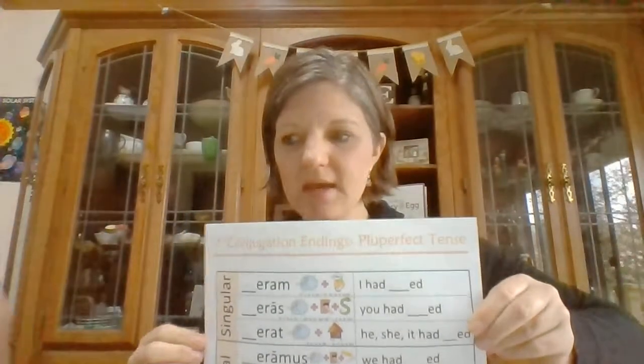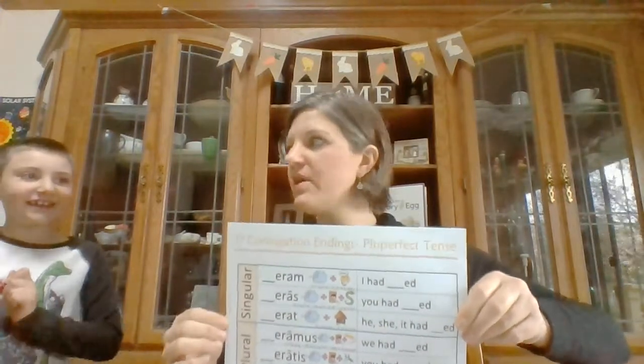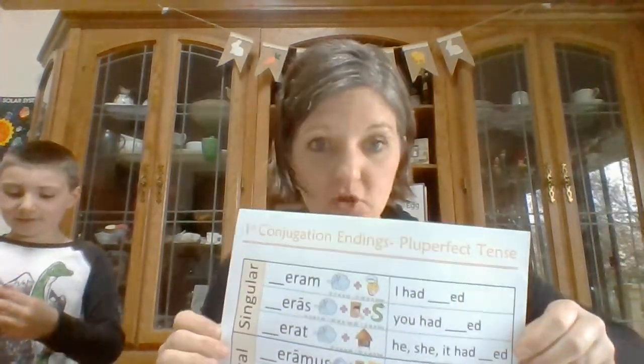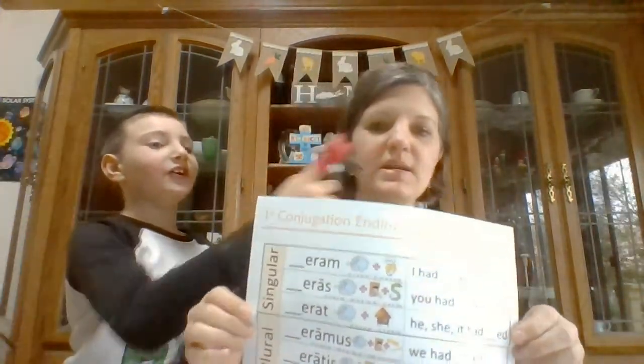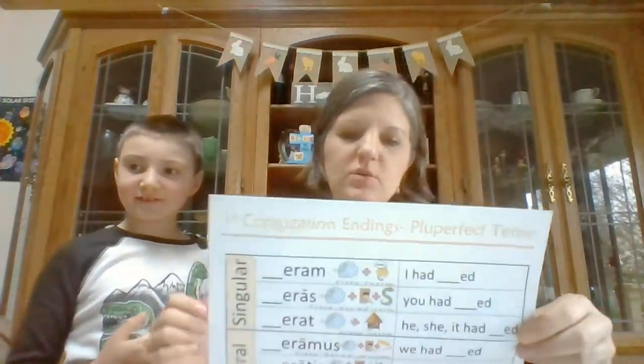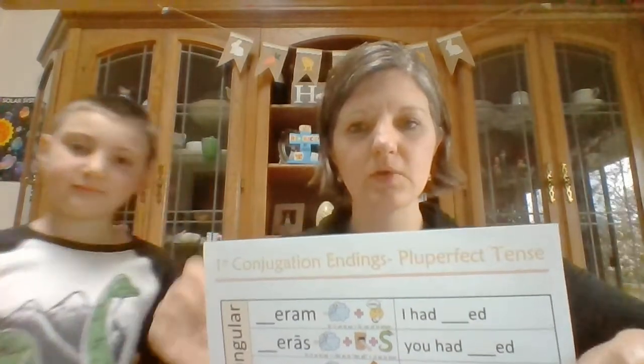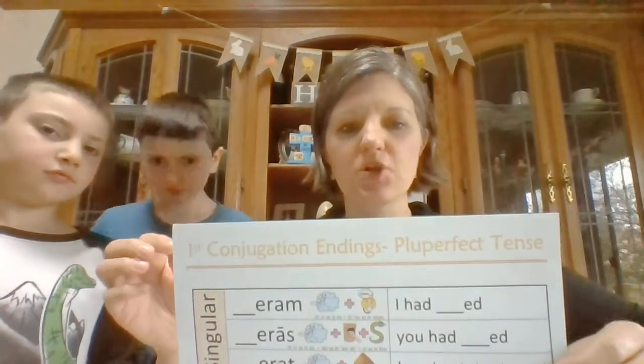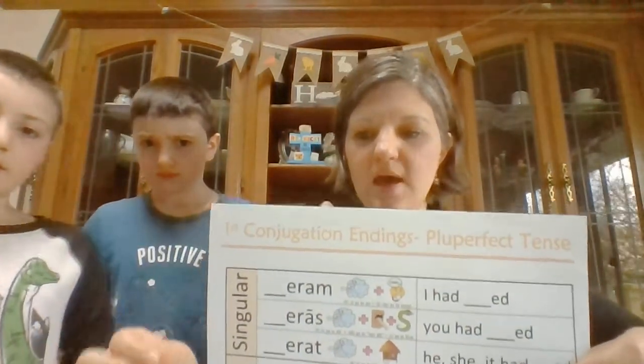Okay, let's try it again. Should we do it in a whisper? Should we do it in a cowboy voice or a silly voice? All right, come on guys, try to do a silly voice, okay? You guys choose at home. Ready? First conjugation endings, pluperfect tense, and go.